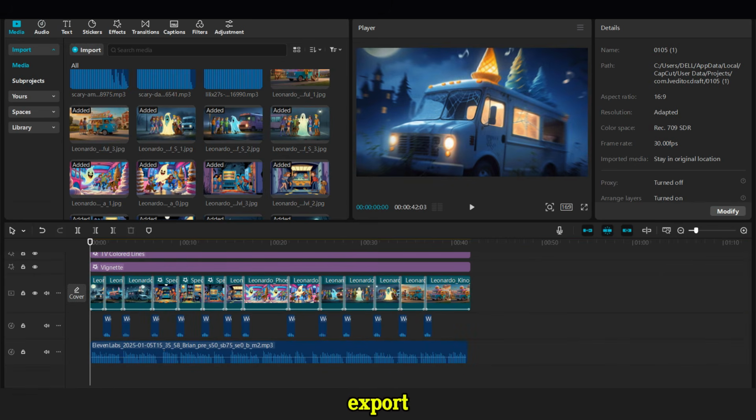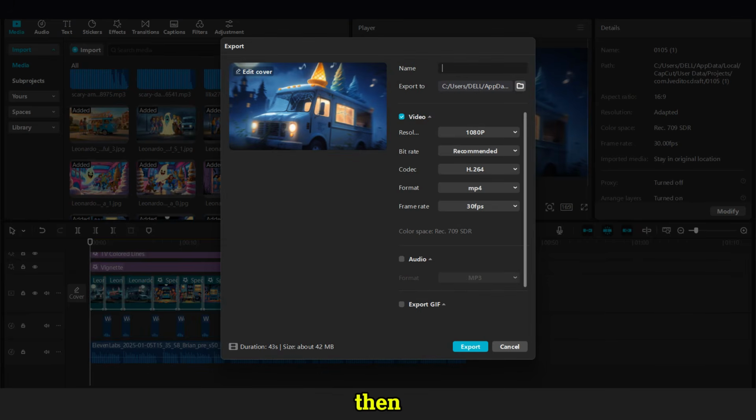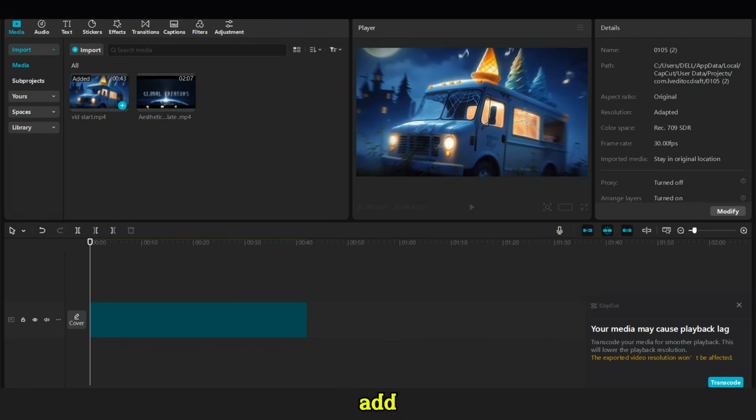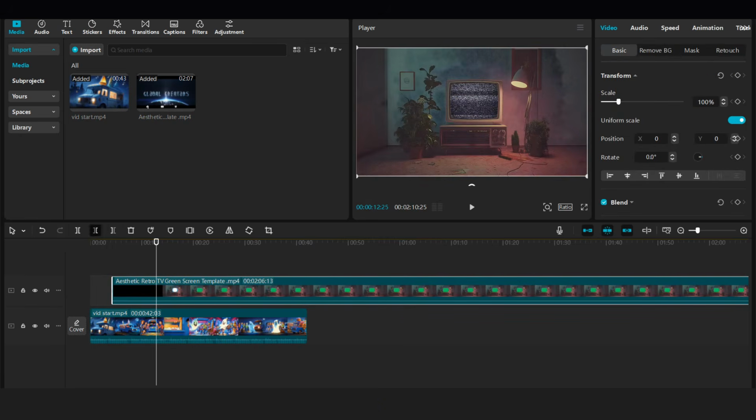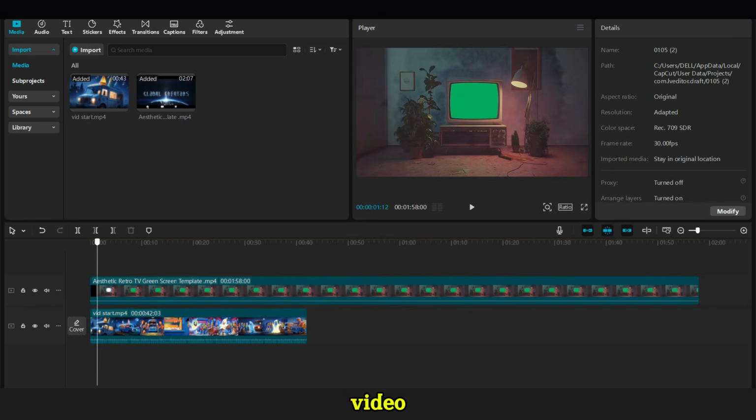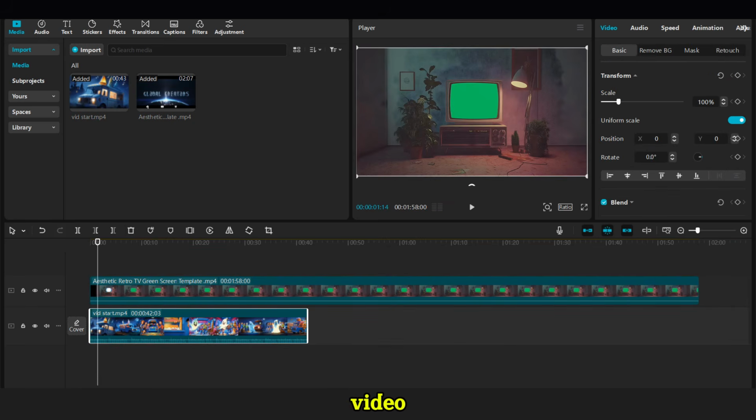Once this is done, export the video. Then, open a new project, add the exported video, and place the green screen footage on top. Cut the intro part of the green screen video as shown in the tutorial. Adjust the placement of the green screen video and reduce the voice on the green screen clip.